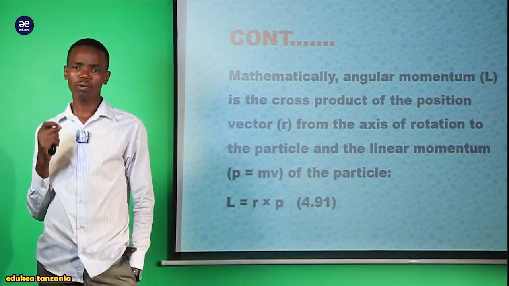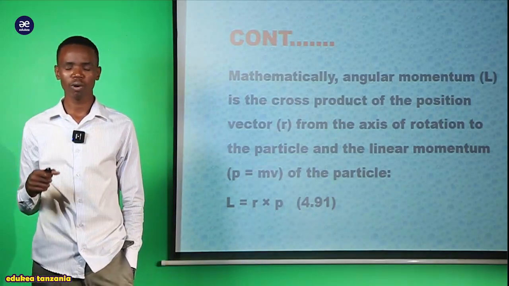So mathematically, how can we represent angular momentum?